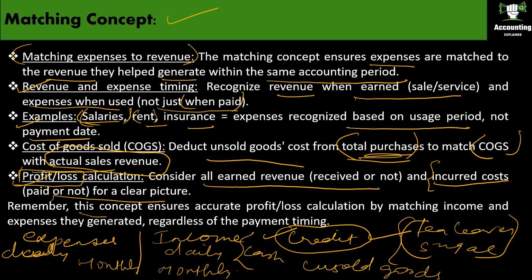Remember, this concept ensures accurate profit or loss calculation by matching income and expenses they generated regardless of the payment timing. March month rent, if you are going to pay in April also, that doesn't matter. You have to take only in the month of March, because that is the expense of March. Okay. So then only we will get the correct March month profit or loss. Okay.